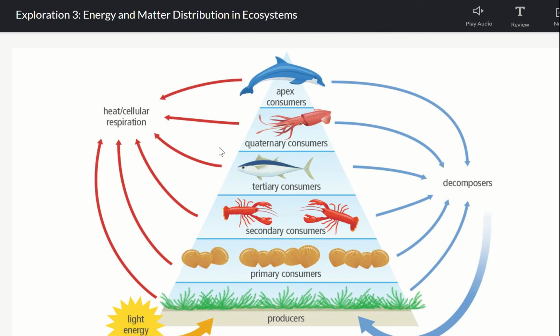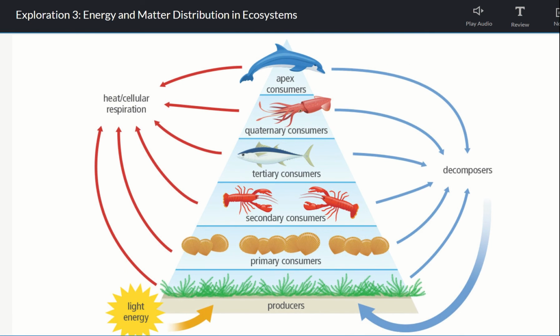So here's a pyramid, and this is really what we want to focus on for this exploration. There are two parts of the law of conservation, and it is energy and matter. This is where we're talking about the energy, and this is where we're going to be talking about the matter. Energy cannot be created nor destroyed, and matter cannot be created nor destroyed. It can only change forms. So as we move up this pyramid, we are going to need this much light and energy going to the producers, but some of that energy is going to be released as heat.